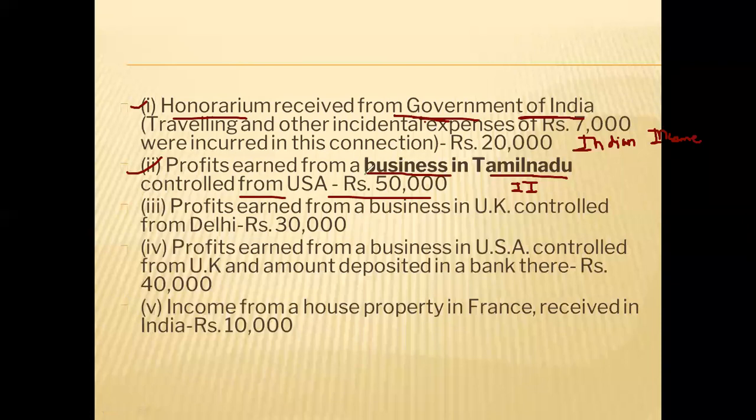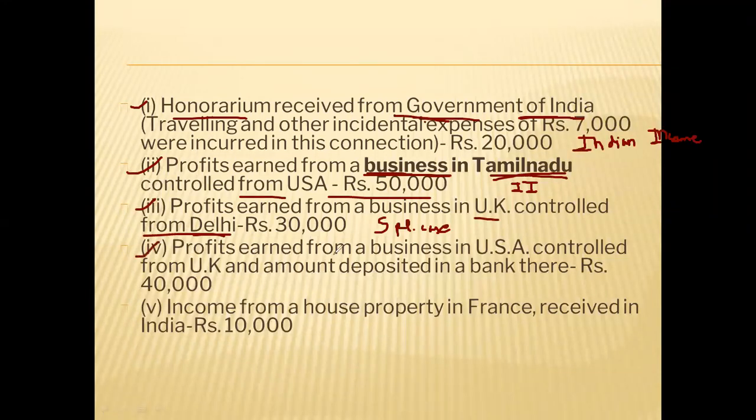No, see, business is where? Business is in Tamil Nadu. So source of income is in Tamil Nadu. So where is Tamil Nadu? Tamil Nadu is in India. So if income is connected with India, source of income is in India, it will obviously be an Indian income. Next, profit earned from business in UK, controlled from Delhi. This is a special case. Last class also we have seen this is a special case because business is outside India, but it is controlled from India. So this is a special case. This we will discuss at the time of illustration.